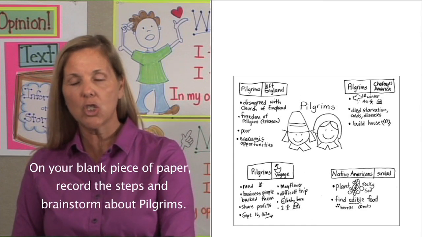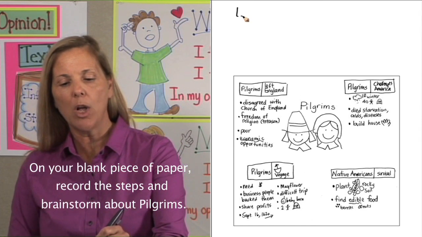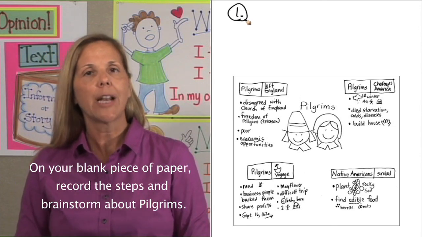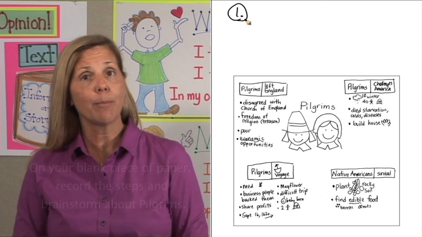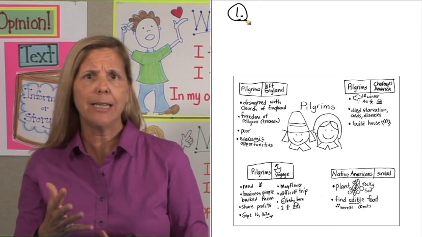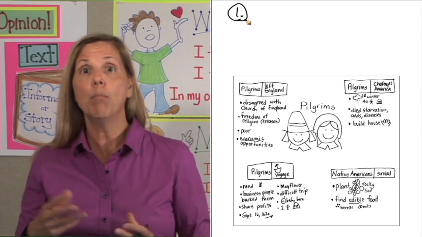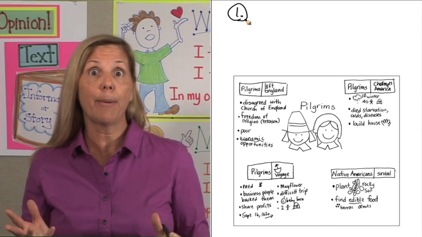I have a brainstorm about pilgrims. Up on the top, we're going to write a number 1. This is the process that I go through when we're writing information about a topic. Now remember, a topic could be anything in the world. I mean, kids could write an opinion about their favorite food. They could write about a movie, whether they thought it was a good movie or a bad movie.